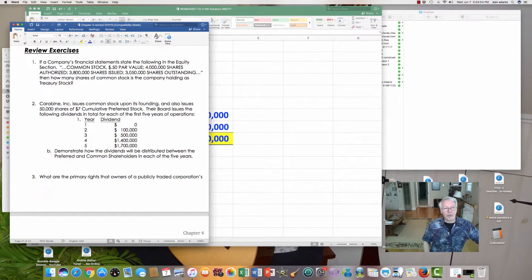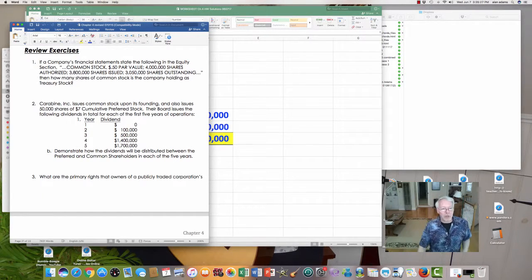Now, this company has 50,000 of them, so that means that preferred shareholders every single year are entitled to receive $350,000 if a dividend is declared. It might not be big enough to satisfy that $350,000. But it is cumulative, and that means that anything that is not paid, everything or a part of that $350,000, carries over in the next year, until the company can eliminate that obligation. Until it does, the common shareholders get nothing.